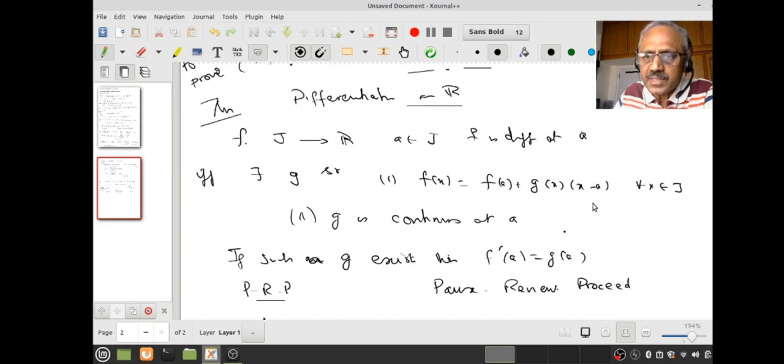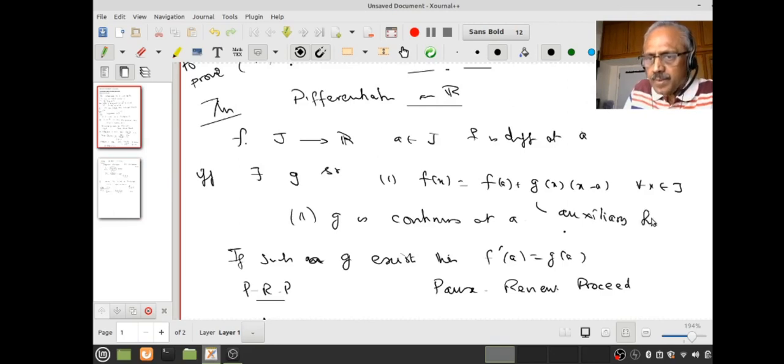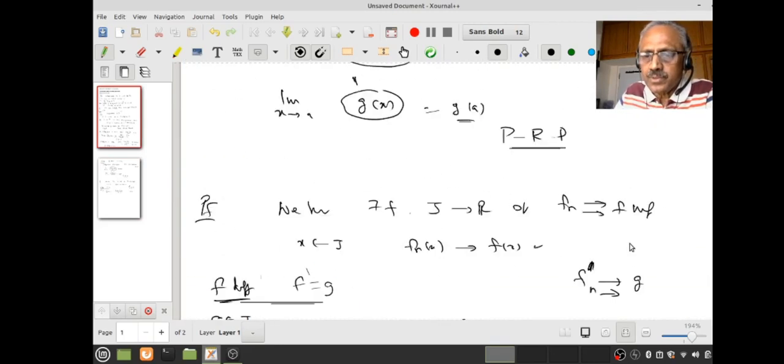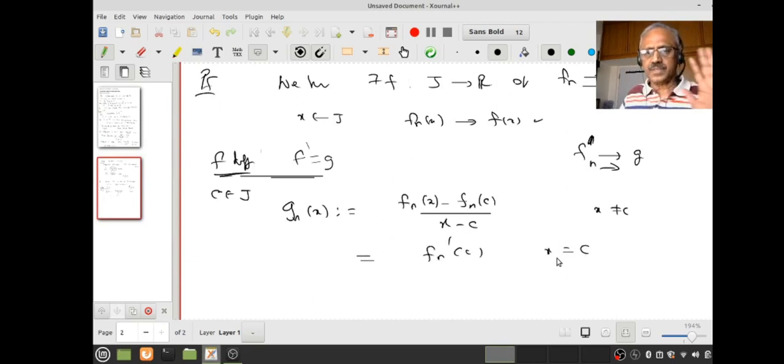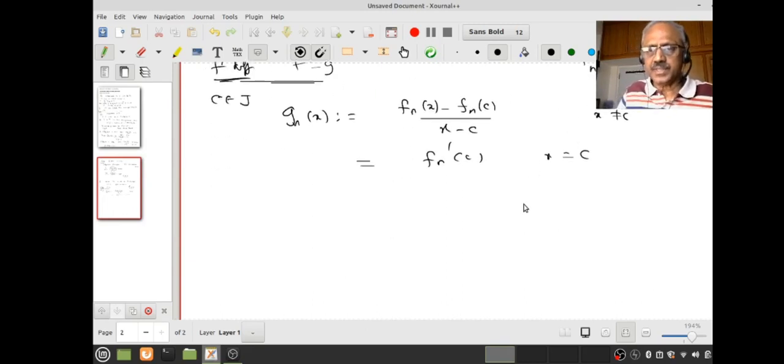The f_n are differentiable, therefore I know the auxiliary function g_n exists, with value f_n dash of c if x equals c. Is that okay?